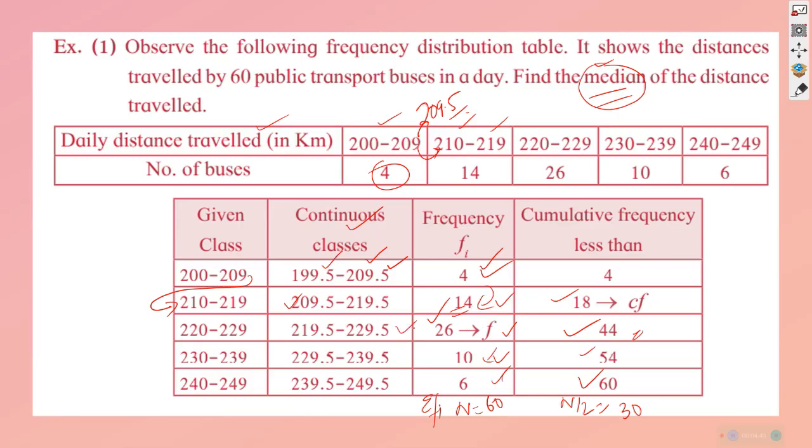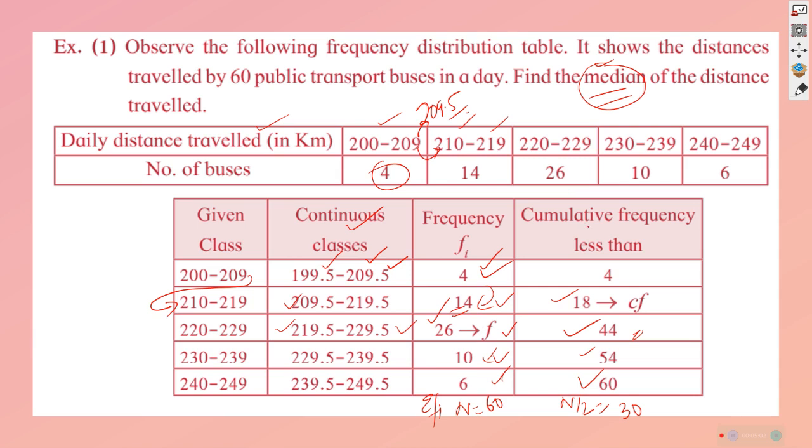The class is 219.5 to 229.5. This class is the mid value or median class, and the median value is remaining. There is no problem in understanding this much.